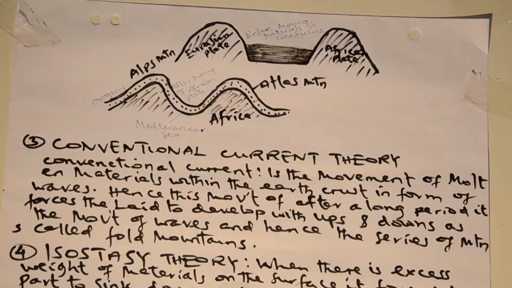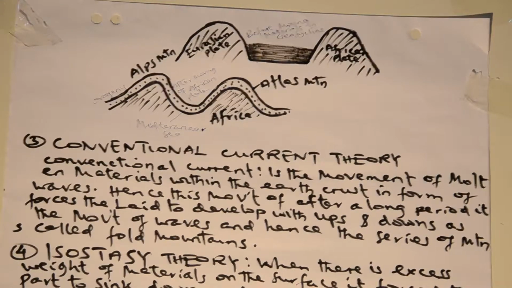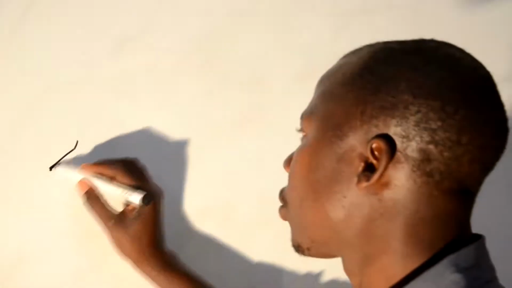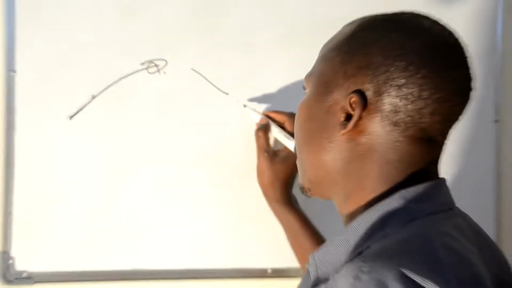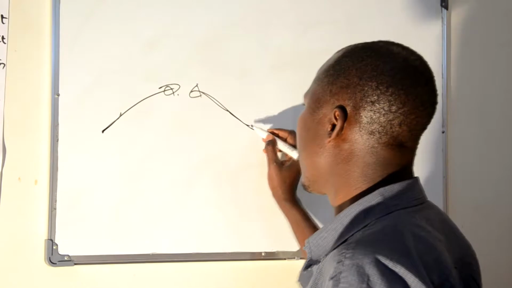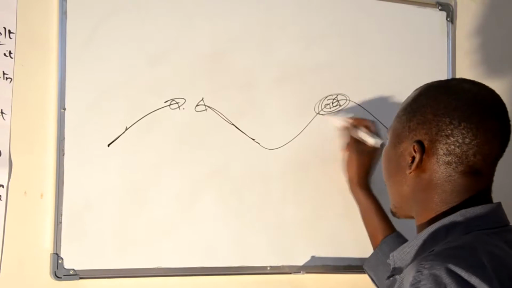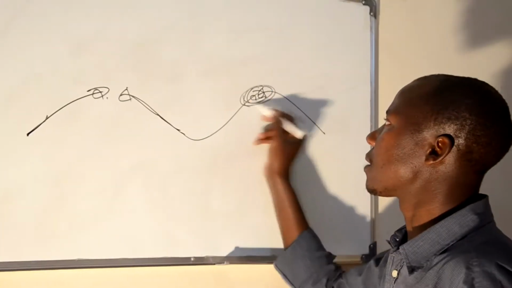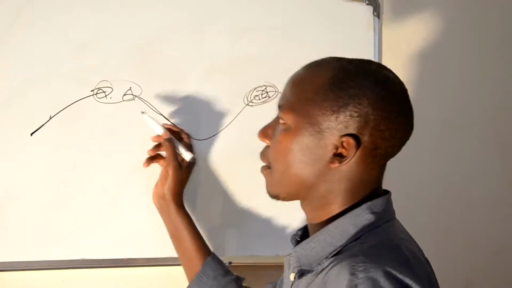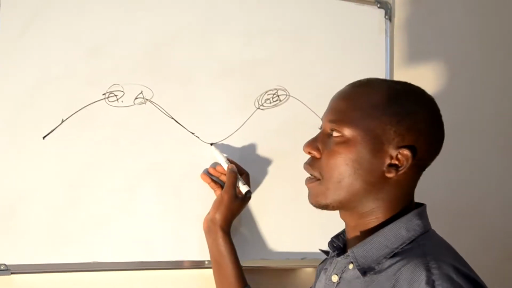Dear students, another theory concerned with the folding genesis of mountains is convectional currents. For instance, in this structure there is a landmass which, due to earth movement or divergence of material, has come to this area. This one is moving to this area, and this one is moving to this area. This rises to this area, and this rises to this, to the arrows where they meet each other. This is convergence, and this is convergence, whereby there is an uplifted area and a downlifted area.